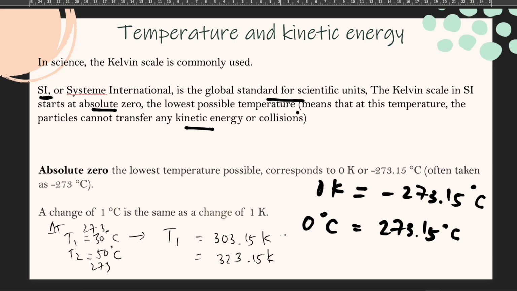So the increment here is 20, and this one also 20 degrees Celsius, this one 20 Kelvin. So this is what it means. A change of 1 degree Celsius is the same as a change of 1 Kelvin.